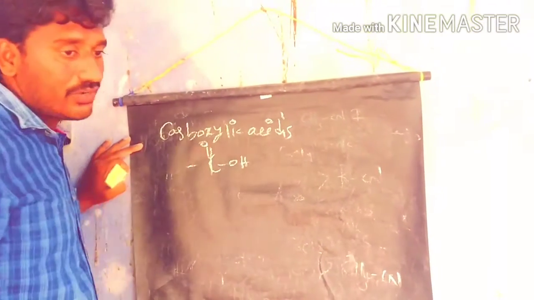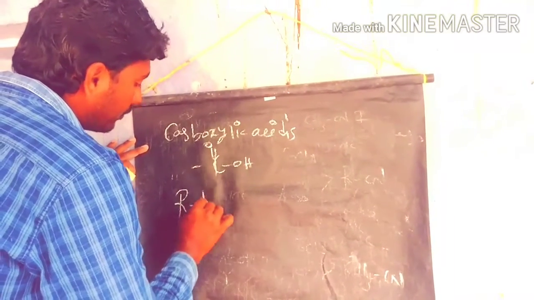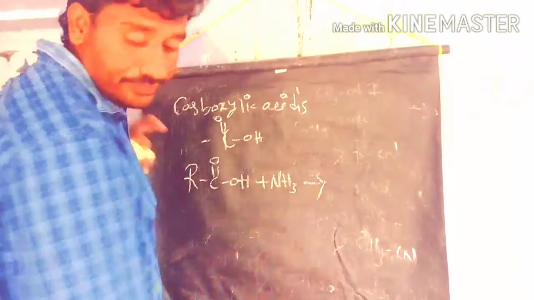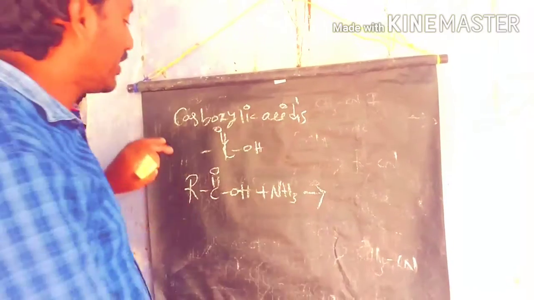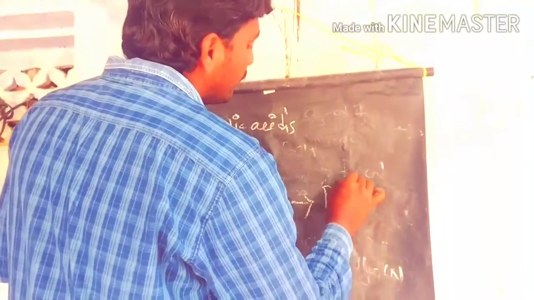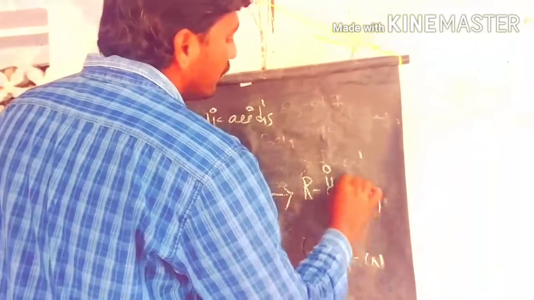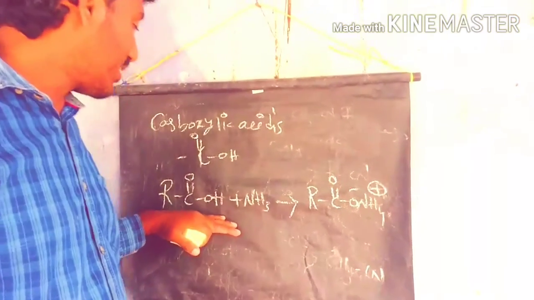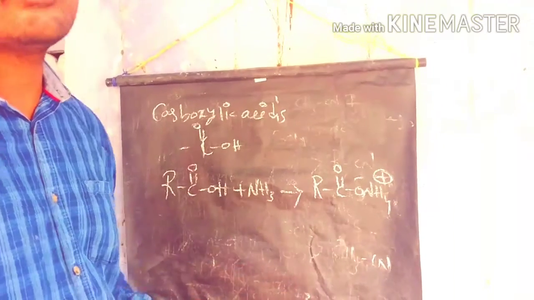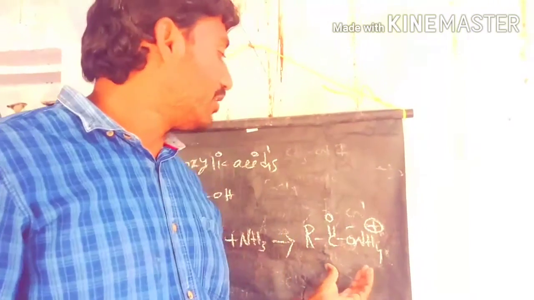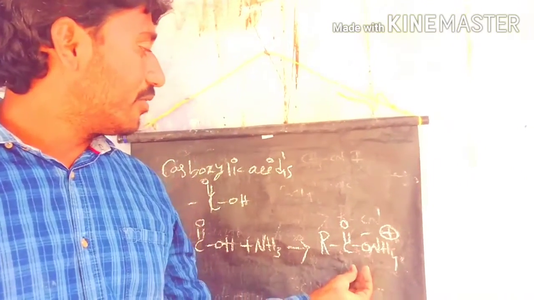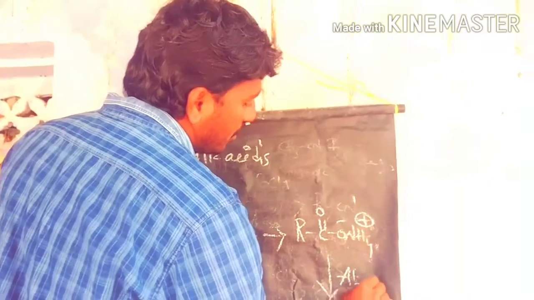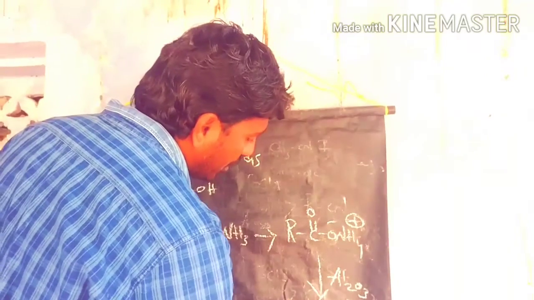If you take the carboxylic acid to react with ammonia, it forms an intermediate, which we call a salt formation. Because the carboxylic acid acts as an acid and the ammonia acts as a base, both react to form the salt. After that, the salt undergoes hydrolysis under aluminum oxide to produce the cyanides.